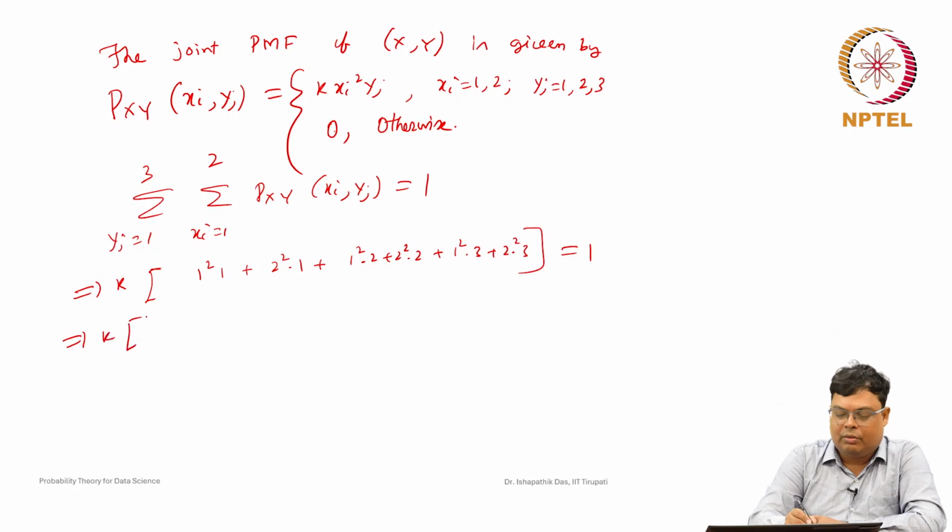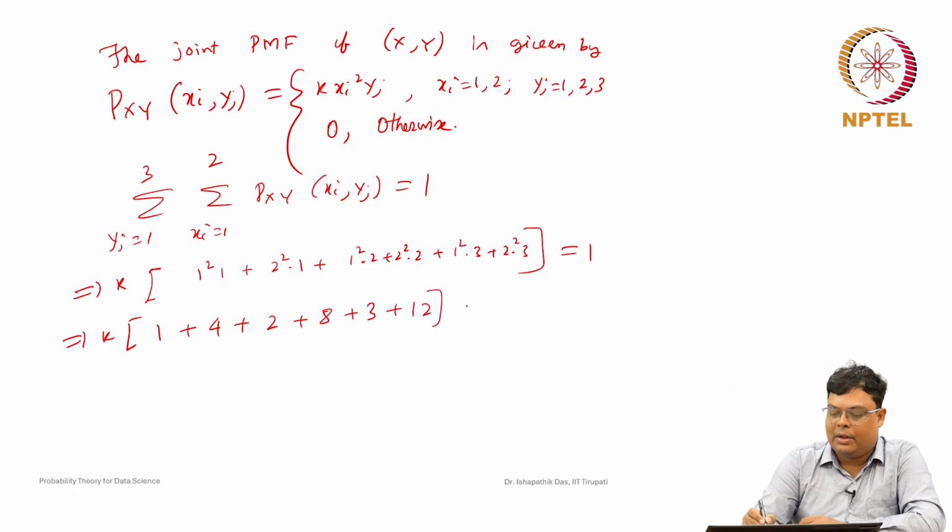It should be equal to 1. Now let us simplify it: 1 plus 4 plus 2 plus 4 into 2, which is 8, plus 1 into 3, which is 3, plus 4 into 3, which is 12. This is equal to 1. So finally, what we are getting is k times 30 equal to 1.